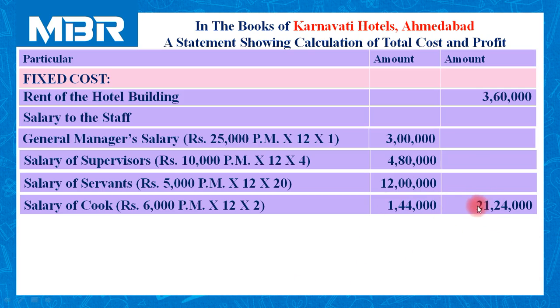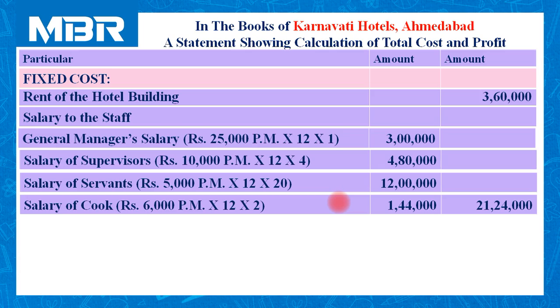In this way, total amount paid by the hotel to all the staff involved in the operation is rupees 21,24,000. This 21,24,000 is nothing more than total of 3 lakhs paid to general manager, 4,80,000 paid to supervisors, 12 lakhs to servants, and 1,44,000 to the cooks. I hope all of you are clear with this calculation.